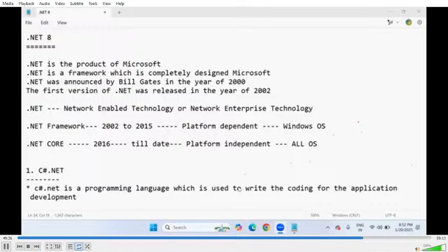So this is the first session of your .NET Core package course. This is .NET 8. I'm going to cover all the subjects related to .NET 8 standard. .NET Core 8 we can also call .NET 8 or .NET Core 8. So we are in the 8th version, that is Core 8 version of .NET. I'm going to teach all the subjects in the .NET package .NET 8.